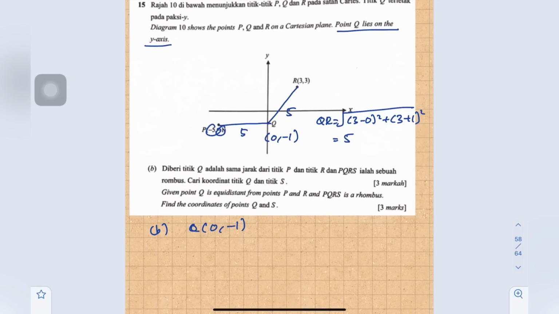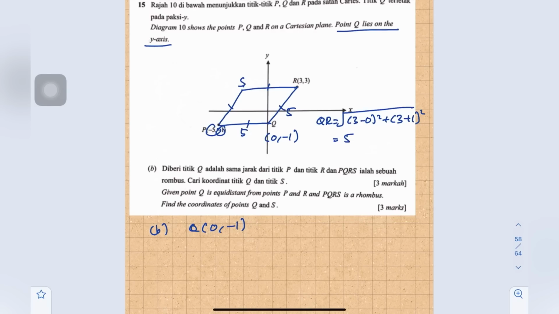Then given PQRS is a rhombus, S is somewhere here. The characteristic of a rhombus is that all sides are the same.